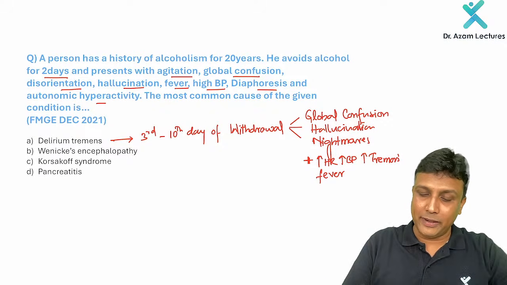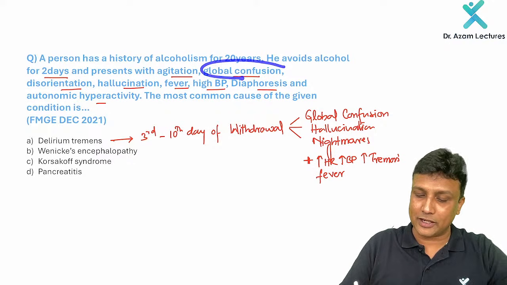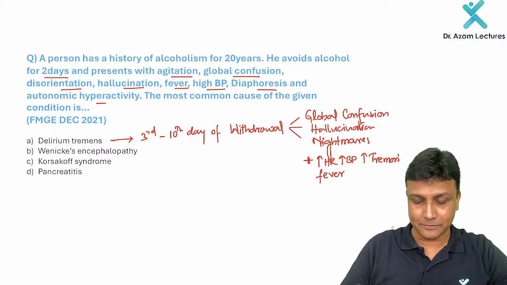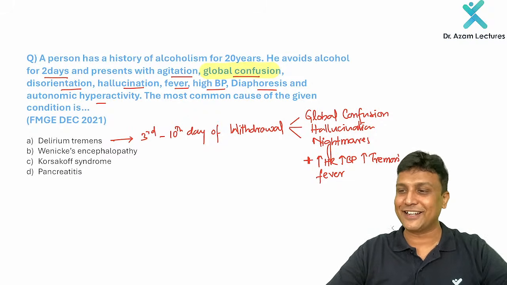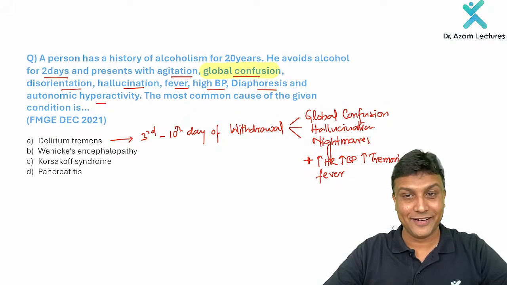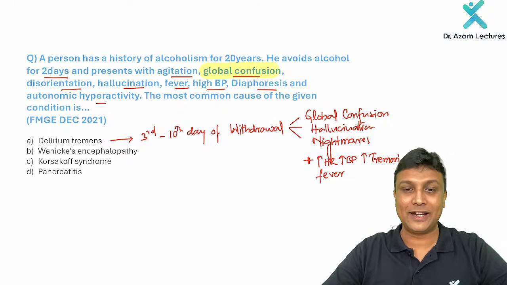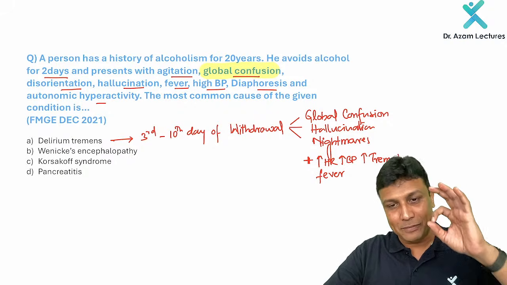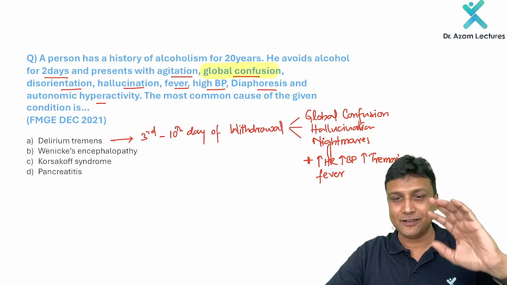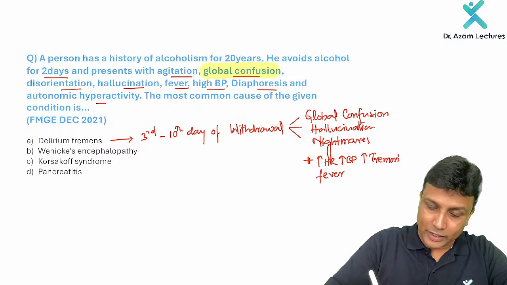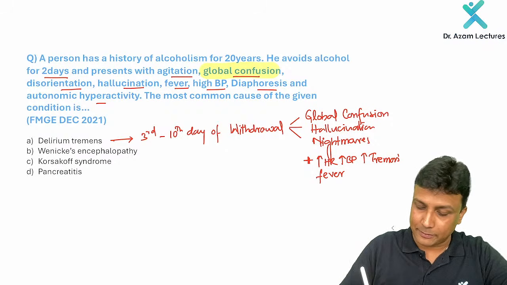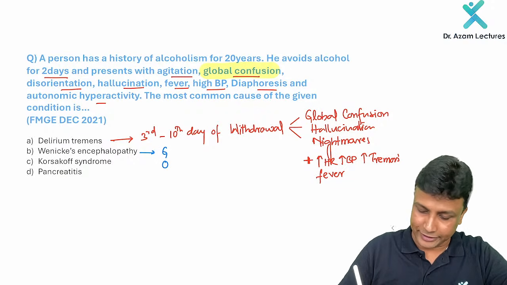The problem here is that the moment students see the words global confusion in the exam, the only thing that comes to their mind, from psychiatry, is Wernicke-Korsakoff syndrome, Wernicke encephalopathy. Please remember, in Wernicke encephalopathy, there is the triad GOA.